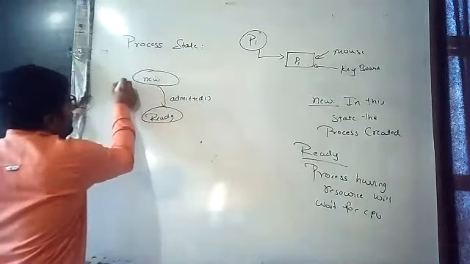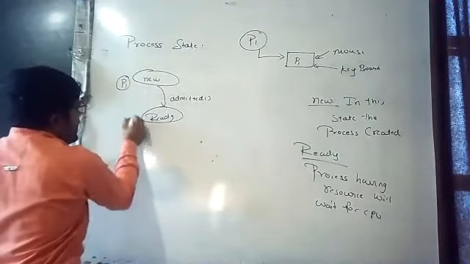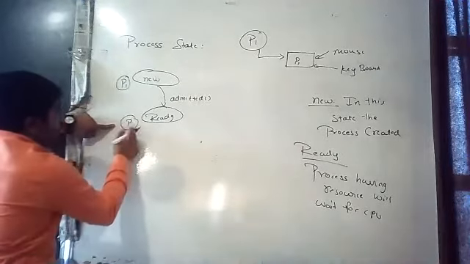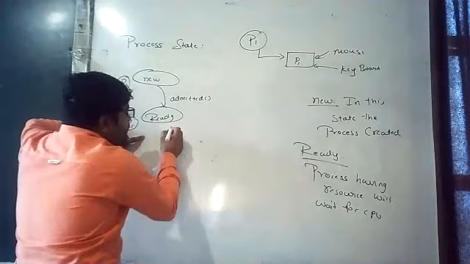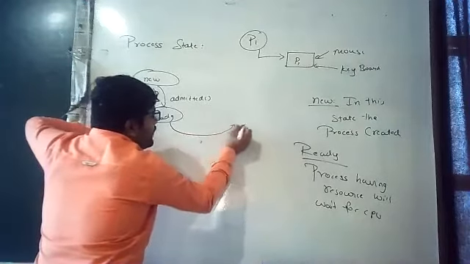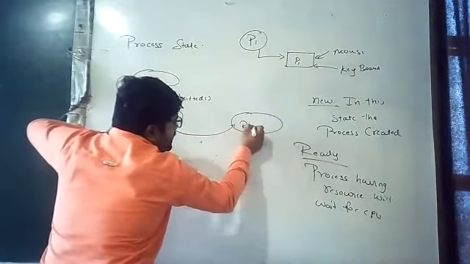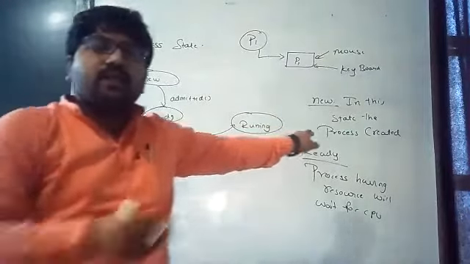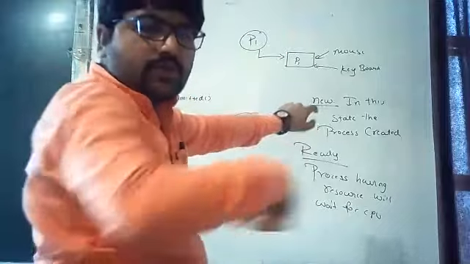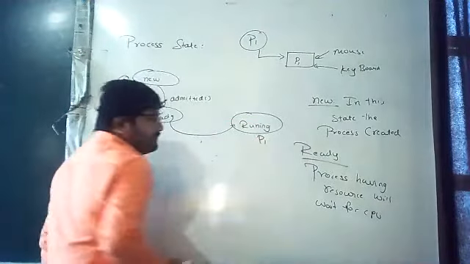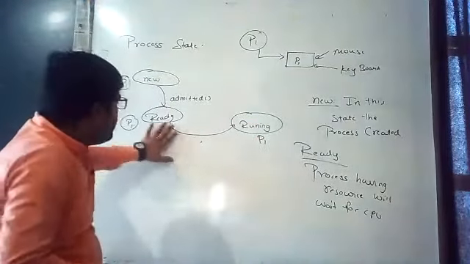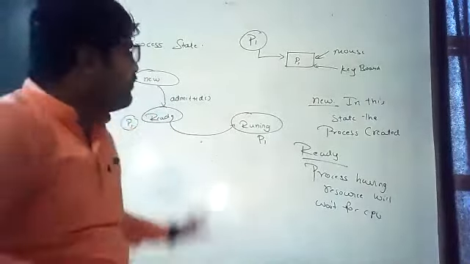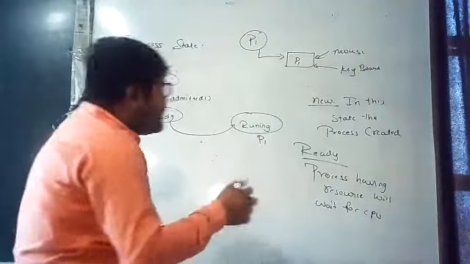Here P1 is created. Here it is ready, with its resources. Then next, I need to put it in the run state, that is, allocate it to the CPU. Running state is nothing but the process being in the CPU. From here to here, who is going to help with running? That is the scheduler dispatcher.